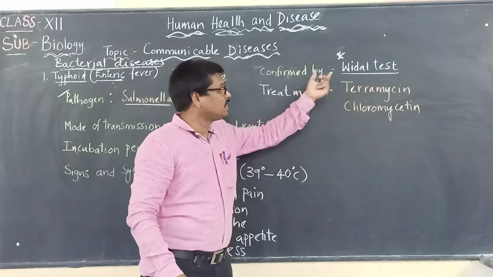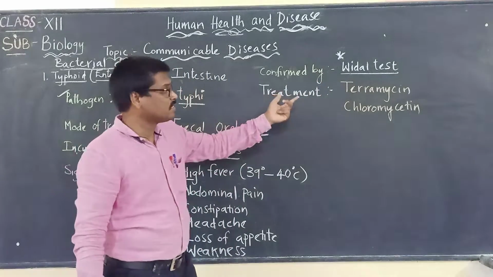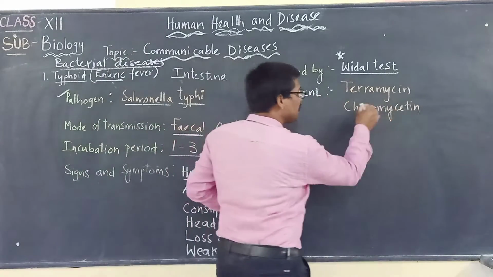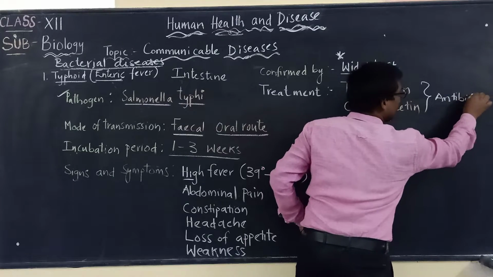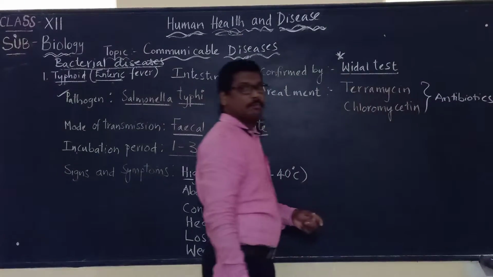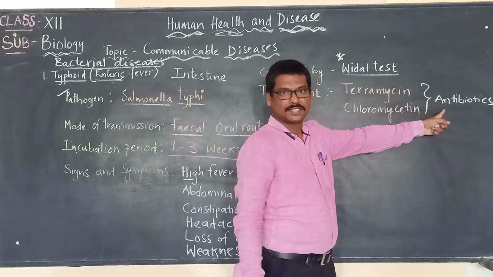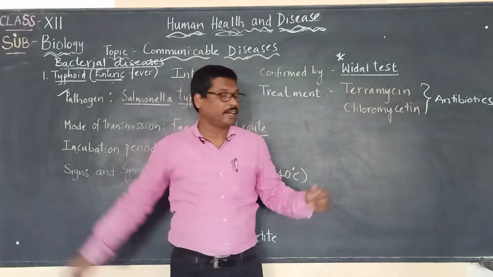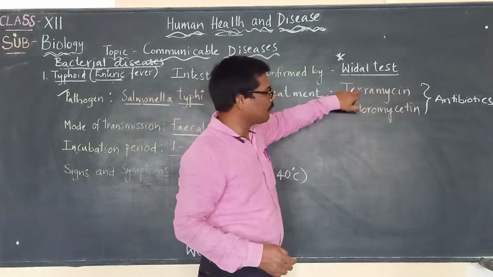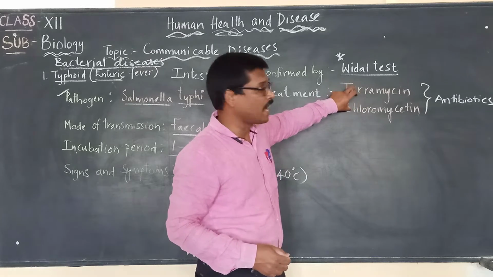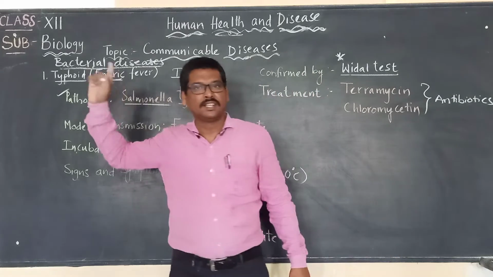And once it is confirmed, they also do the treatment. So what is the treatment? They give antibiotics. So here they will be given antibiotics for a person who is suffering with typhoid. Antibiotics like terramycin and chloromycetin are two types of antibiotics that are given for a person who is suffering with typhoid.